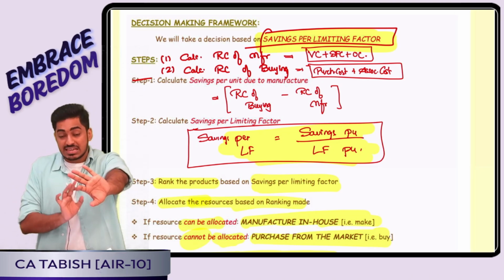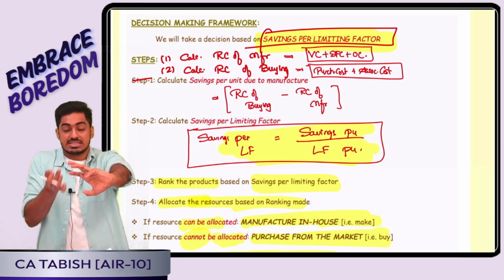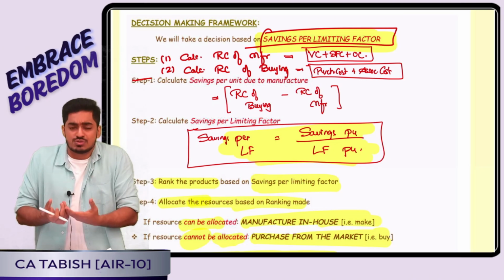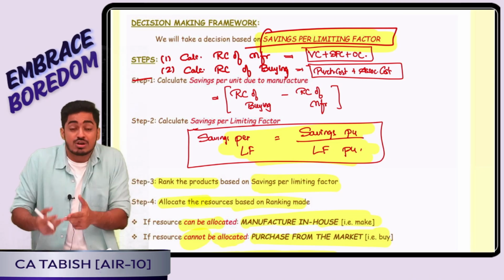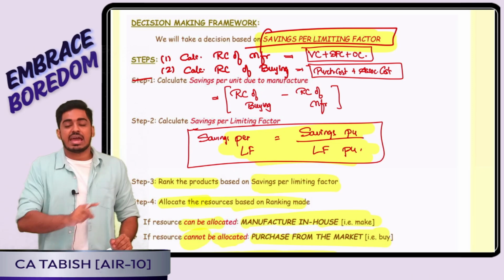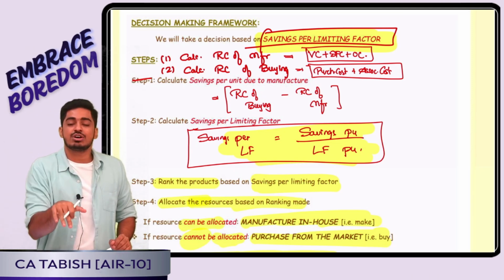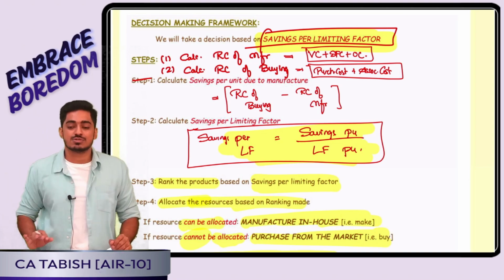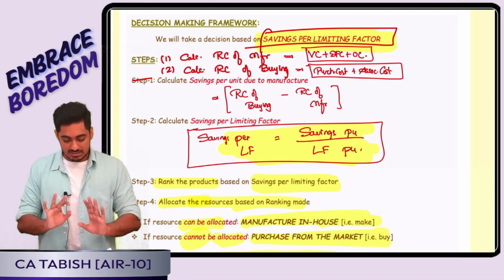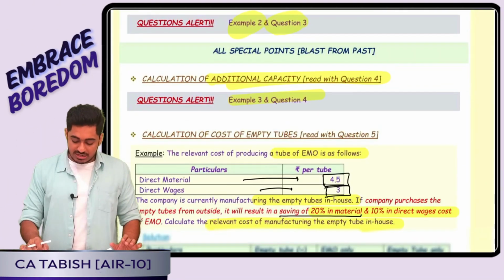For all products for which I cannot allocate the resource, that means even though I want to produce, I don't have the resource, because of that, I will purchase. And if savings per unit on manufacture is negative, that is buying cost is cheaper, straight away I will purchase those goods. Is this clear, everyone? Yes or no? Perfect. So accordingly we had done that.